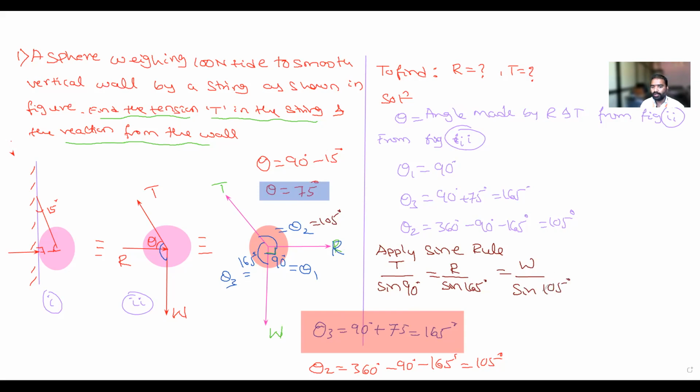Are you getting how to write this? How to apply the sine rule? Now what you have to consider? You consider any two points, any two equations.